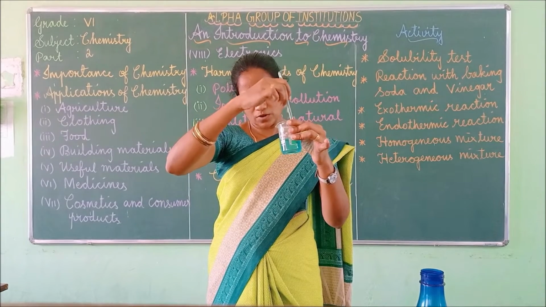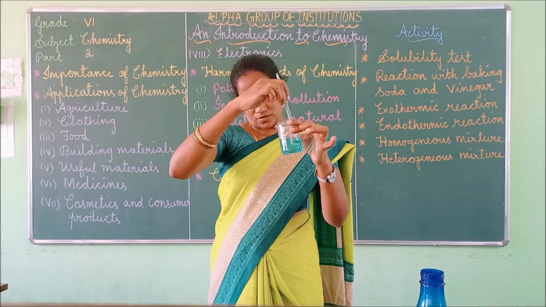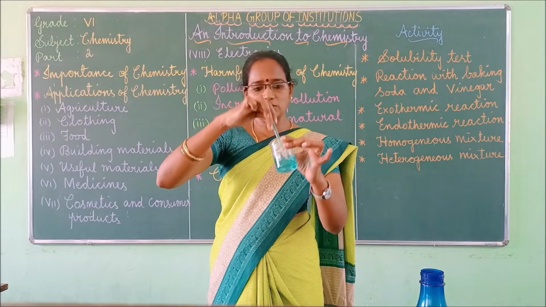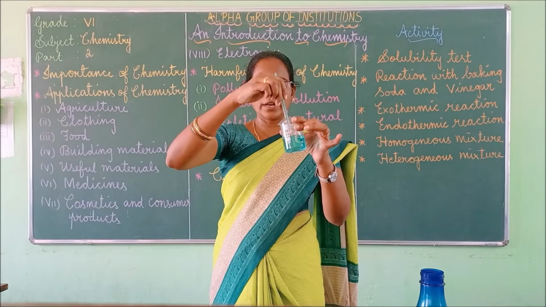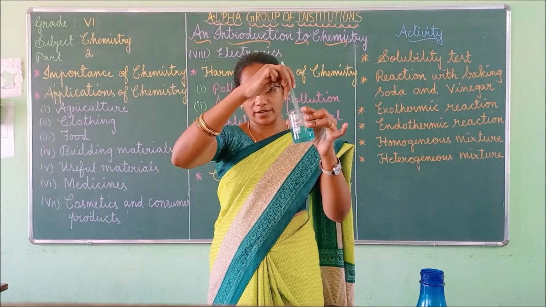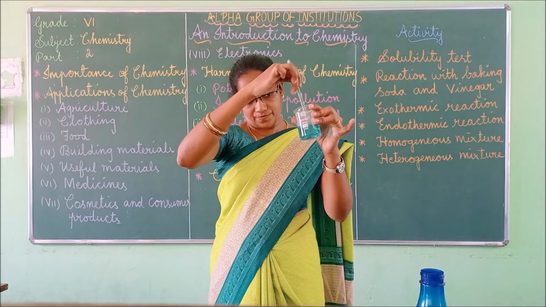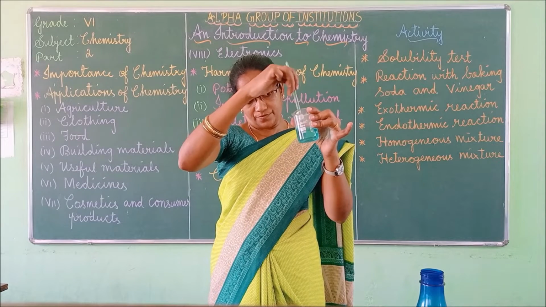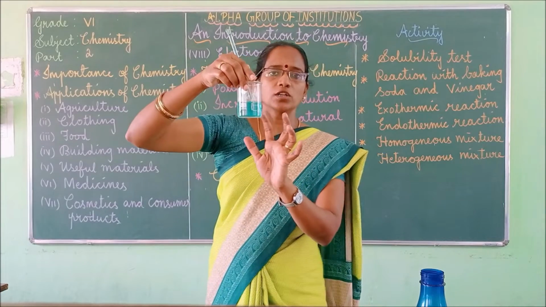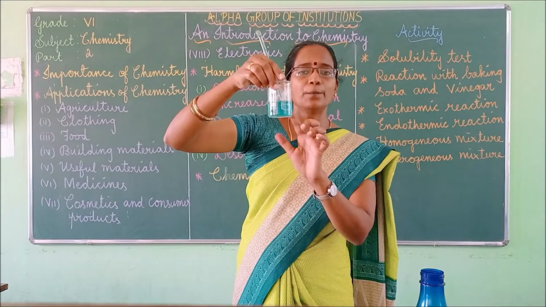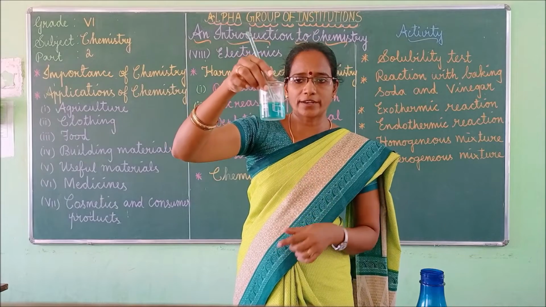So what do you observe now? You will observe that the majority of the copper sulfate powder gets dissolved in water. See here, the copper sulfate powder completely dissolves in water.